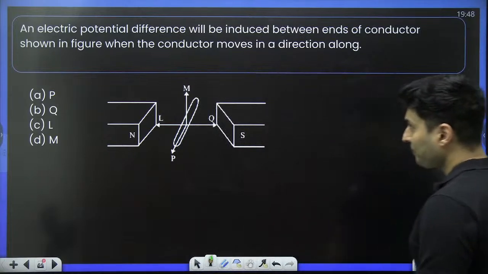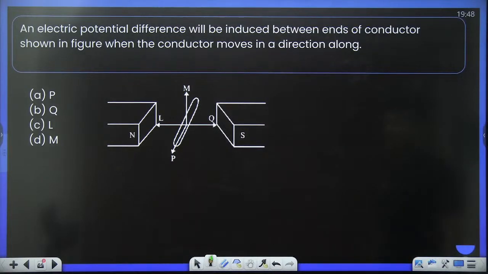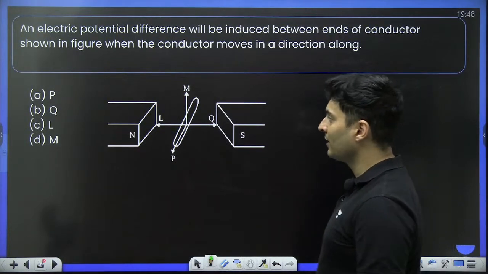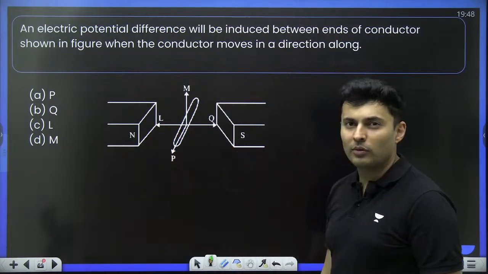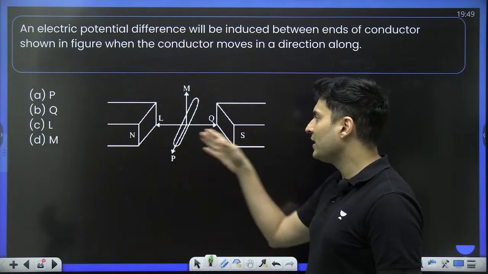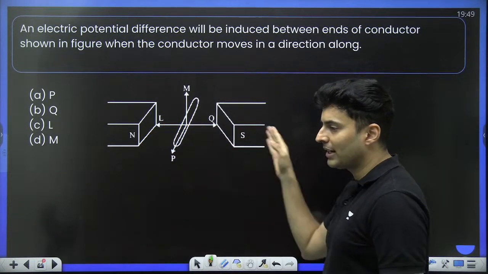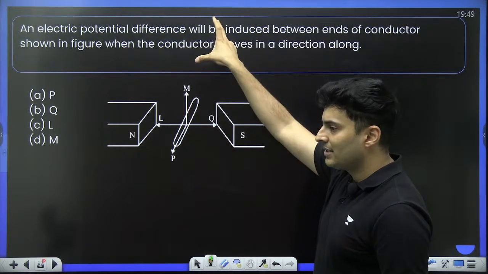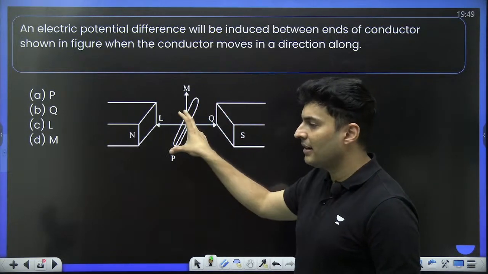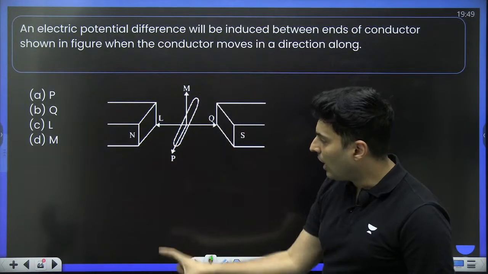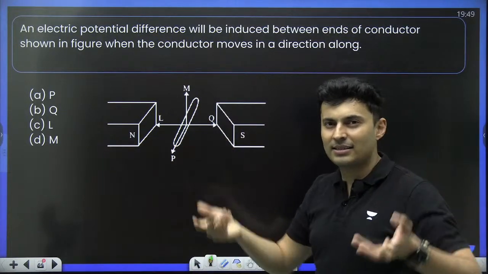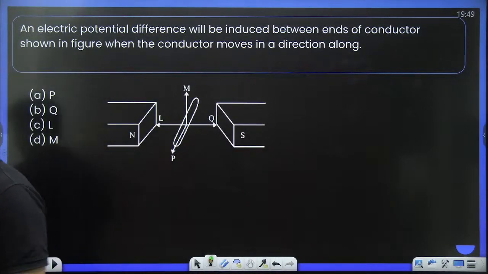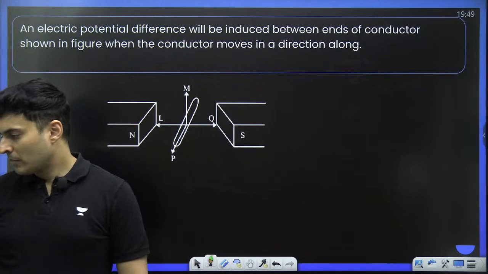Next question. The potential difference will be induced between the conductors if the conductor moves in... This is the north pole, this is the south pole of a magnet. So obviously field lines will go from your left side to the right side. This is the conductor. How will you move? Like this, or left side, or right side, or out of the plane. Try to visualize this slightly in 3D. Think about it. Come on.